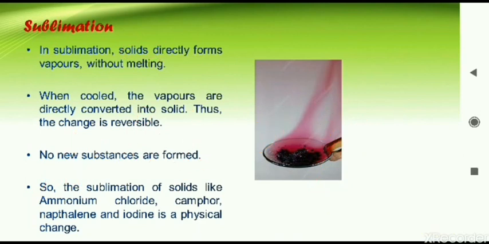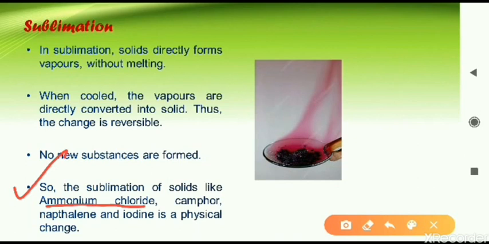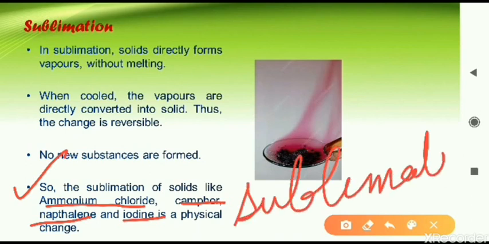And this sublimation is shown where? It is shown in some substances like ammonium chloride. This is a chemical. Then camphor, naphthalene and iodine. These names you have to remember. All these are the substances where sublimation is observed. And these substances where it is observed, they are called what? They are called sublimates. For example, you can say iodine is a sublimate because sublimation takes place in iodine.